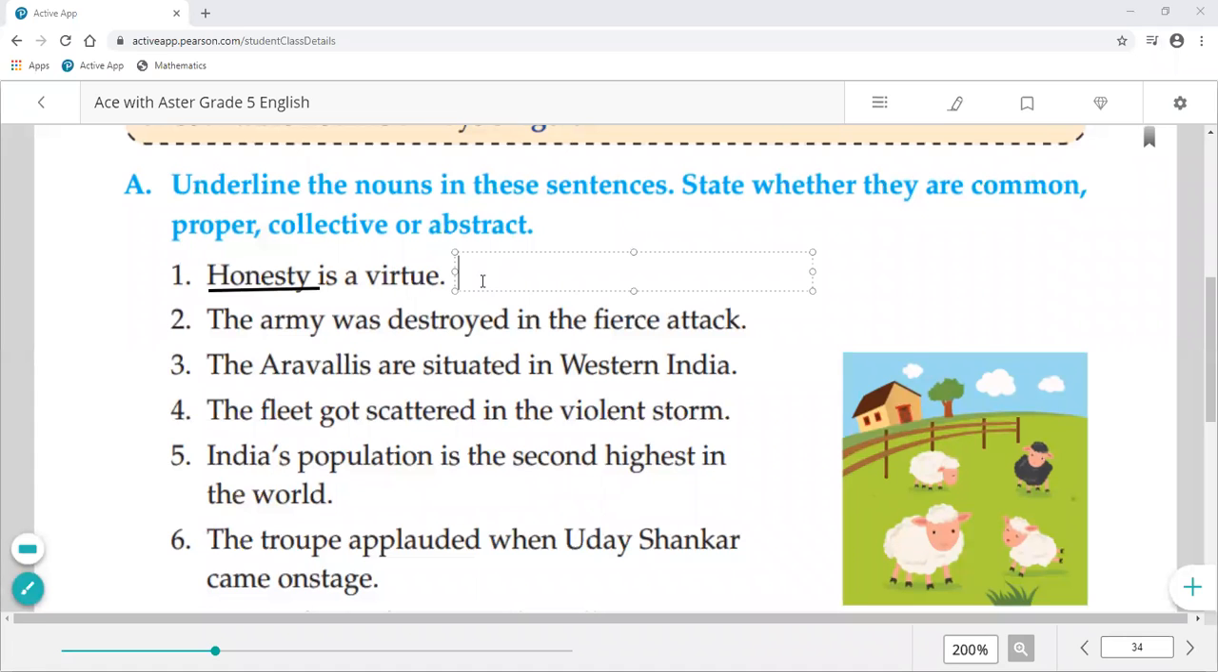So for abstract we will write AB. The army was destroyed in the fire's attack. So army, we got here army. Army is a noun and it is a collective noun. So for collective noun, we'll write over there C.